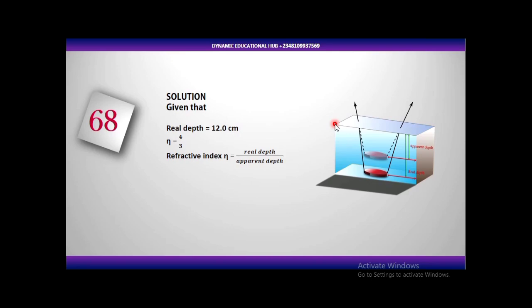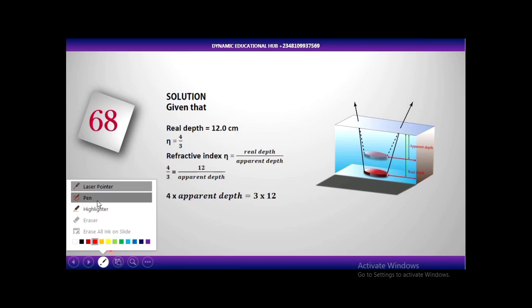But don't forget that if you are talking about image formation by refraction, we can use real depth over apparent depth. We can also use another formula, which is sine of angle of incidence over sine of angle of refraction. But that's not what we are using here. That one is Snell's law. So we are using real depth over apparent depth to solve this question. Now we know that our refractive index is 4/3, the real depth is 12. The apparent depth is what? We don't know it. That's what we have in this place.